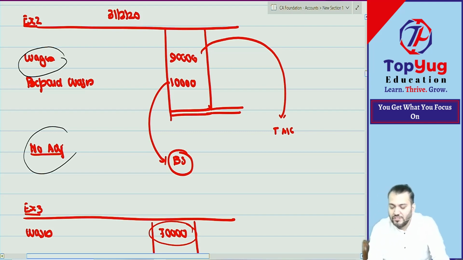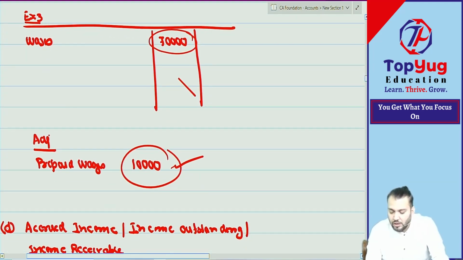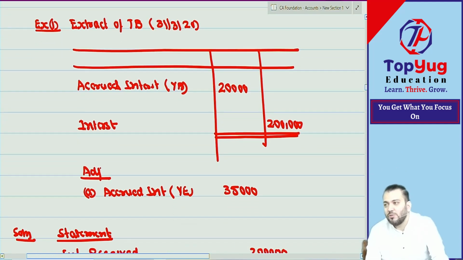Hello. What is the journal entry? What is the adjustment entry for accrued income?